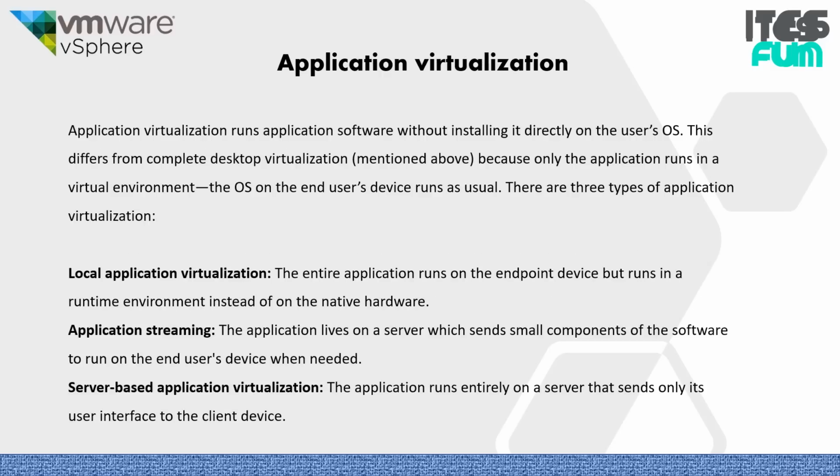Now we come to the concept of application virtualization. It runs application software without installing it directly on the user's operating system. This is a bit different from complete desktop virtualization as we have discussed above, because only the application runs in a virtual environment. The operating system on the end user device runs as usual. There are three types of application virtualization. The first is local application virtualization, where the entire application runs on the endpoint device but in a runtime environment instead of the native hardware.